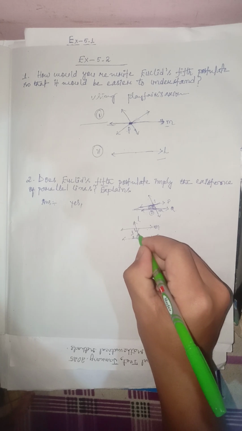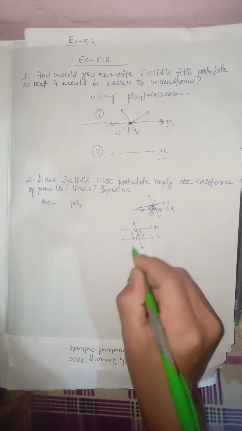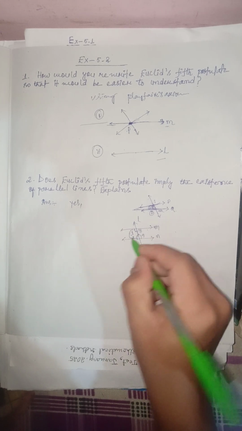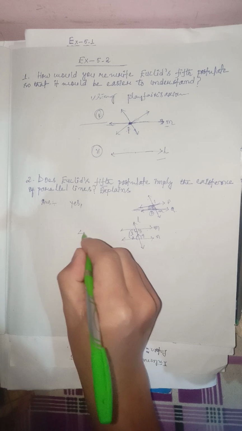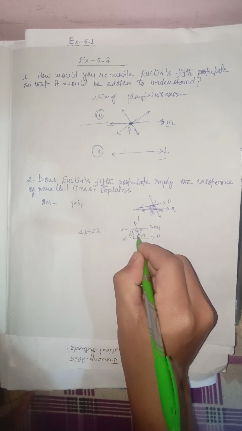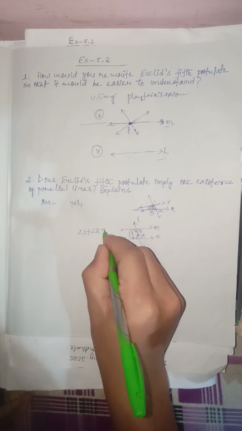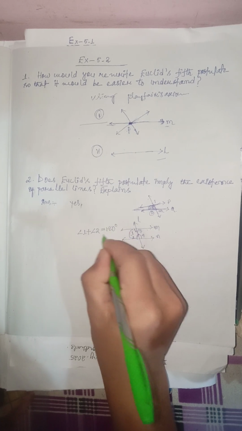Interior, we call it interior. And let me name this as 3 and this as 4. Now first of all, let me add these 2. If you add these 2, angle 1 plus angle 2, since they are angles on the same side of the transversal, the sum will be 180 degrees, right?